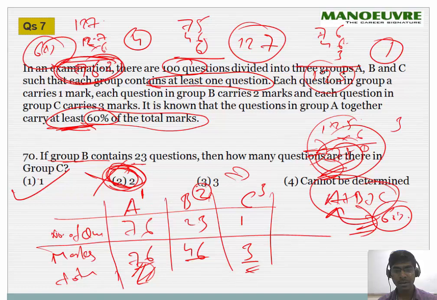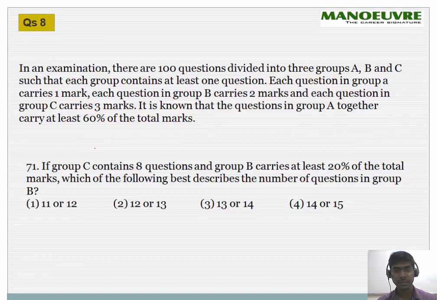If B is scoring, the number of questions is 23, so the answer option for this is 1. Little time consuming question.